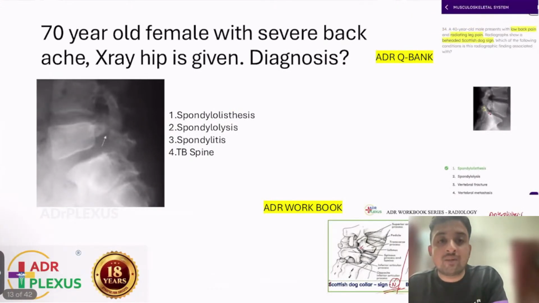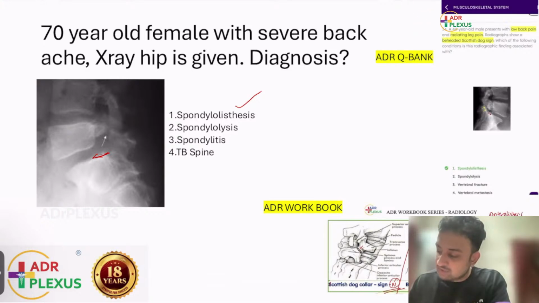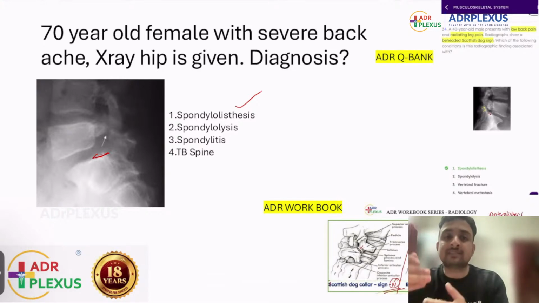Now, another very important thing which usually comes in every exam is to identify the difference between spondylolisthesis, spondylitis, like that. Since these wordings can be extremely confusing, it can create a confusion among the students. That is the key concept. Most of the people were telling that there was an anterior displacement of the vertebral body. If there is anterior displacement of the vertebral body, then there is no doubt that is spondylolisthesis. That is, the vertebra is anteriorly moving. That is called listhesis.